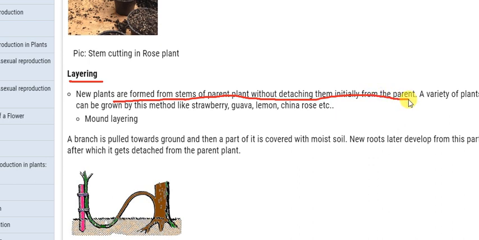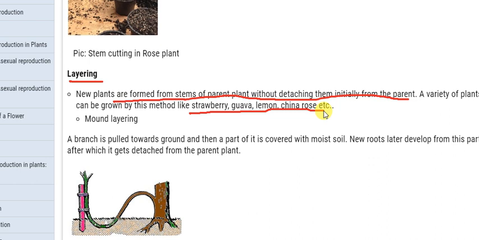Means in this we don't take it from the parent plant. Okay, a variety of plants can be grown by this method, like strawberry, guava, lemon, tannerose, etc. So, a very common example, we can say strawberry also, from a single parent plant they grow. We don't take it out from there,